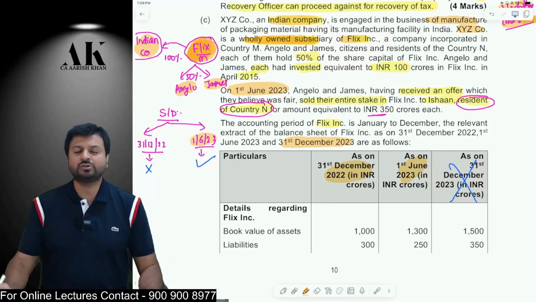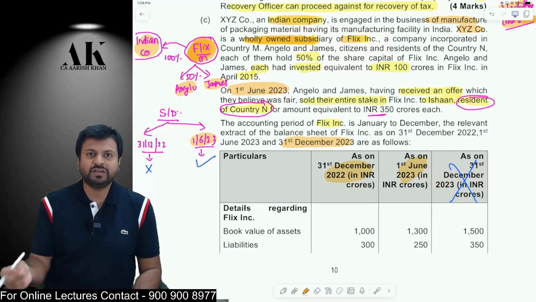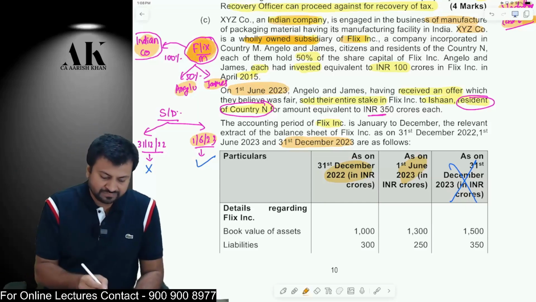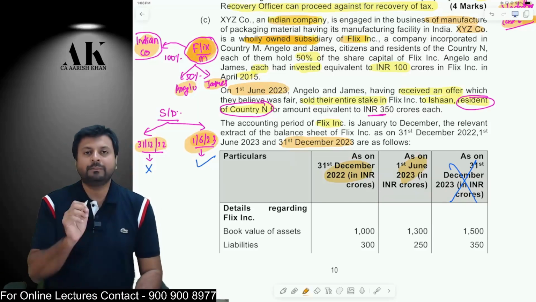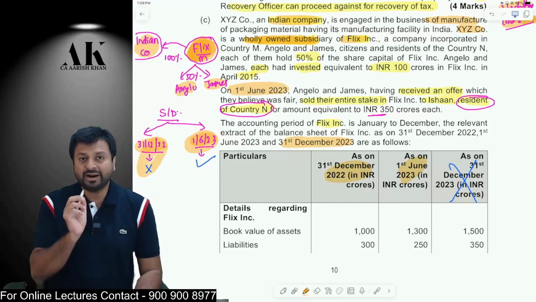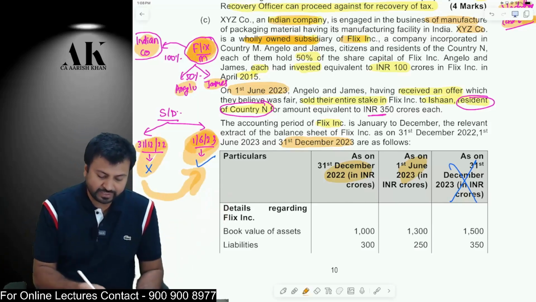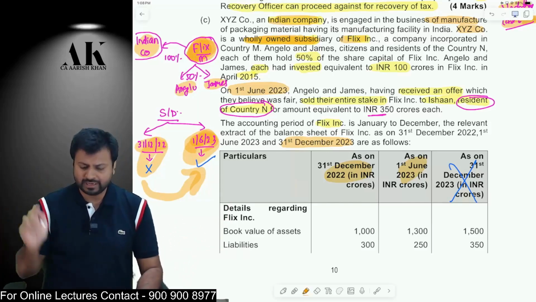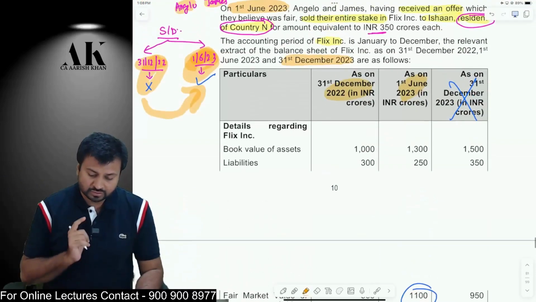Now, on which date should these two conditions be checked? They should be checked on a specified date. So first of all, we need to find out what the specified date is. The specified date can be two dates: the last balance sheet date, or the date of transfer. By default, it has to be the last balance sheet date. But if the difference in the book value of the assets is more than 15%, then the specified date will be 1st June. If the difference is less than 15%, then the specified date will be the last balance sheet date. So while determining the specified date, you have to check the book value of the assets.